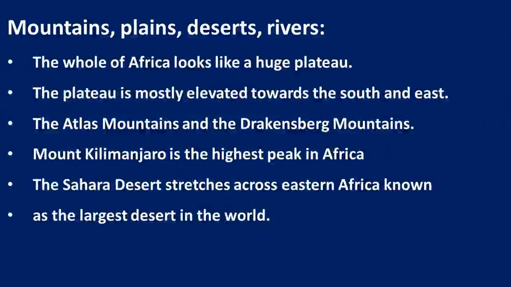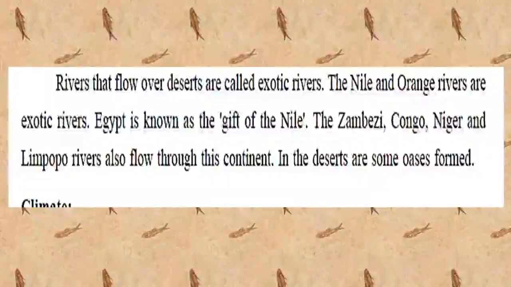So we can see the exotic rivers. Exotic rivers means the rivers which flow through the deserts. Here it originates somewhere outside of the desert, flows through the desert, and merges into some ocean. It is the river Nile and the Orange river that are the exotic rivers in this region.